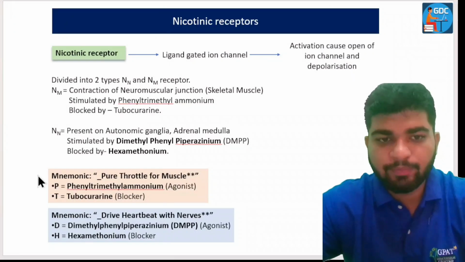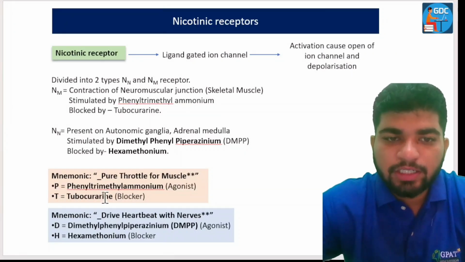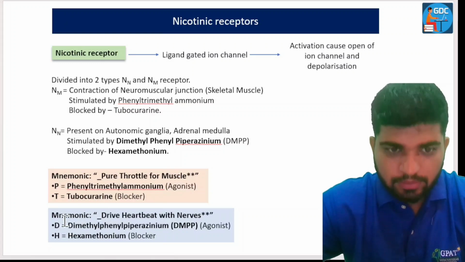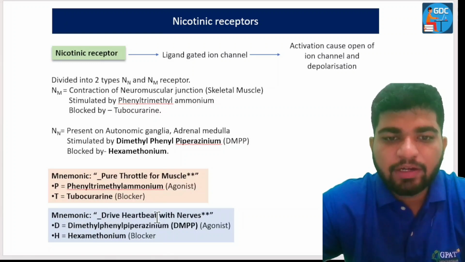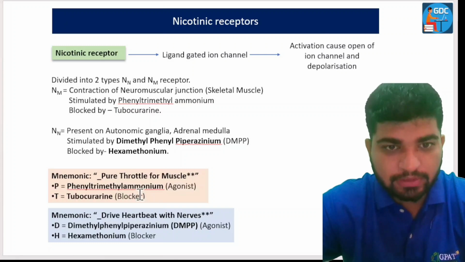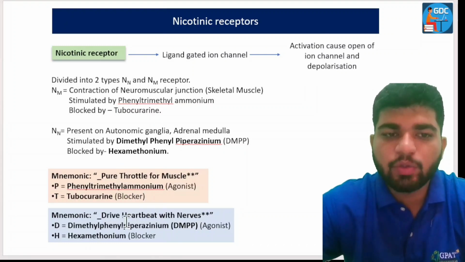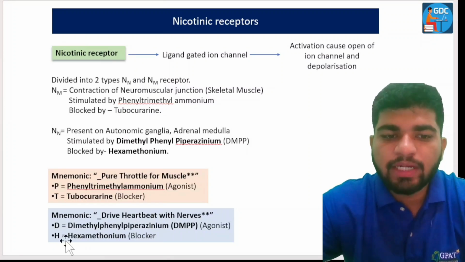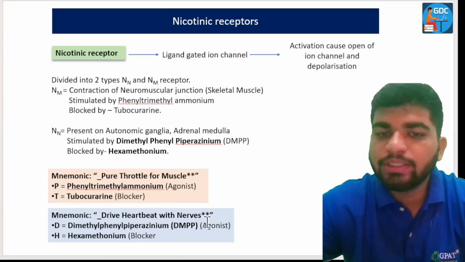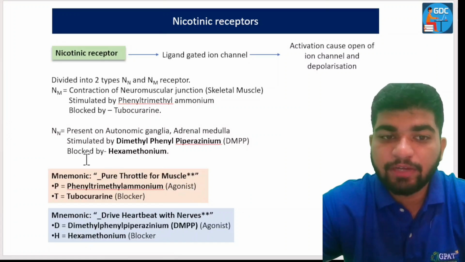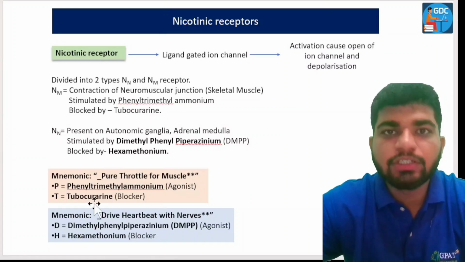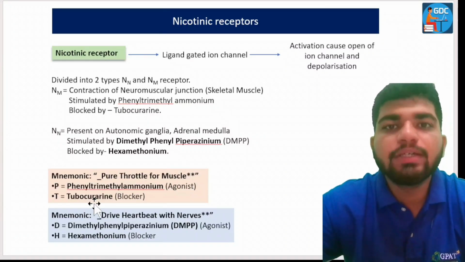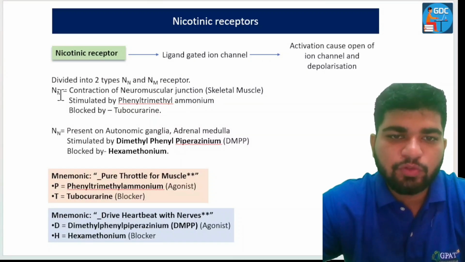It is very important to know the selective agonist and the selective antagonist for NN or NM receptors. Now you can learn it through: drive heartbeat with nerves. Drive for dimethylphenylpiperazinium, heartbeat for hexamethonium, with nerves signifying NN. So drive heartbeat with nerves. Okay, let's move towards NM.